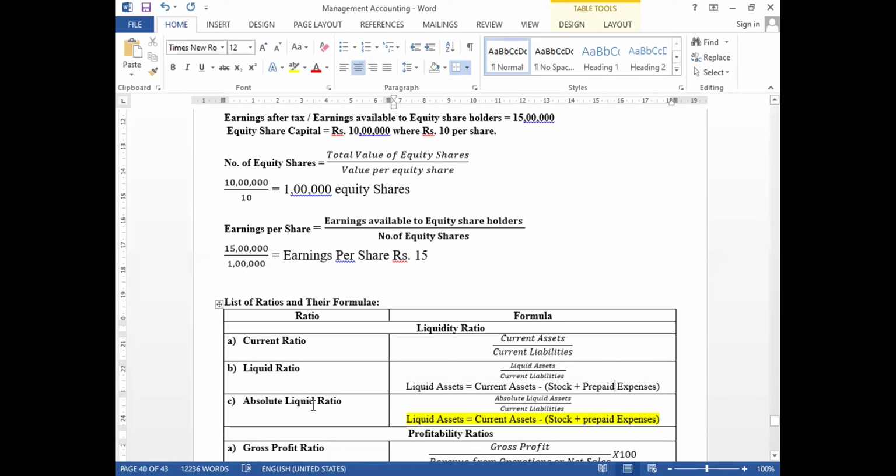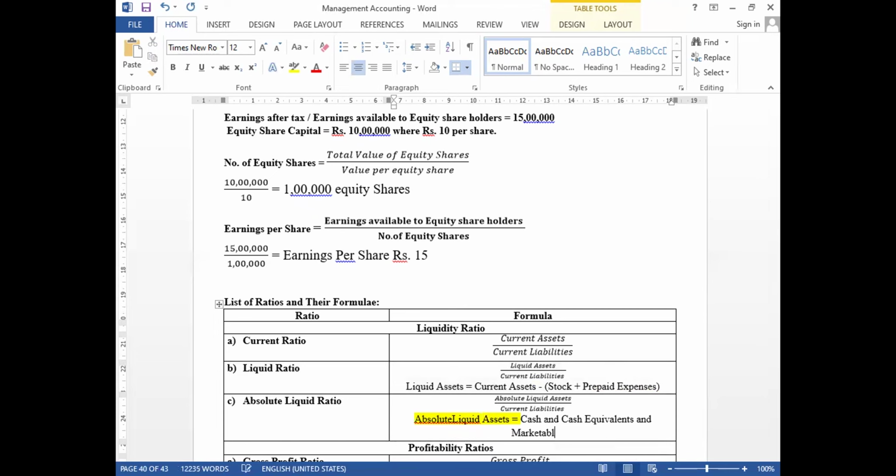Now, sir, what is the absolute liquid ratio? Absolute liquid ratio means absolute liquid assets divided by current liabilities. Absolute liquid assets means we should take only cash and cash equivalents and marketable securities.